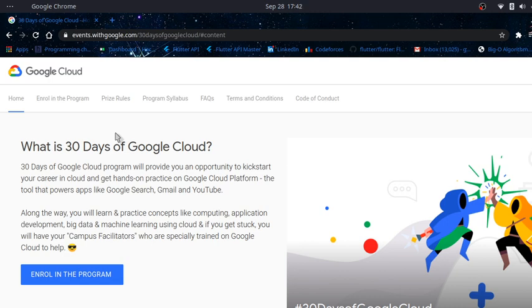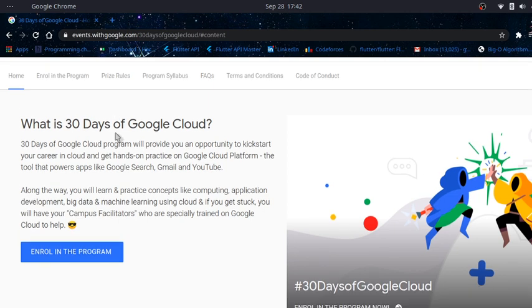We are very happy to announce that DSC JIT Noida and DSC JIT Sector 128 are collaborating for 30 days of Google Cloud, as you can see on the website. So what is 30 days of cloud? It is a 30-day event started by Google Cloud, and I, Ayan, will be your program facilitator for this year for JIT 62 students. For 128 students, Abhinav will be your facilitator.